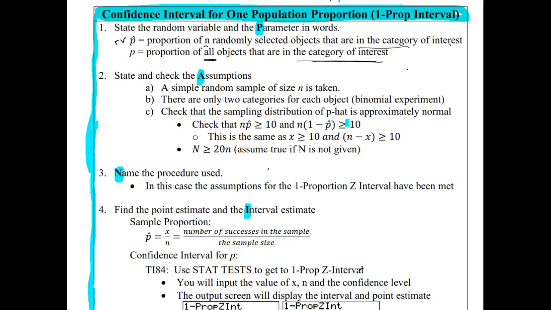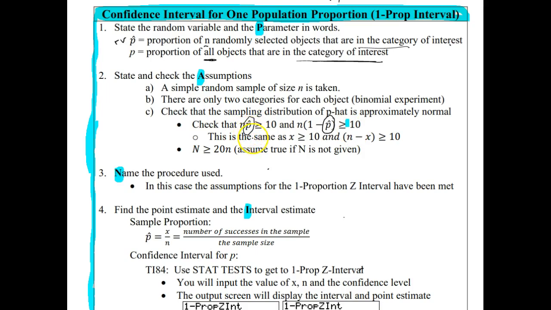Every one of these inferential procedures has its own set of assumptions, which will be on your cheat sheet. These are the same assumptions that we looked at in the last section, with the exception that now we don't know p anymore, so we're going to use p hat as a point estimate for p. So we can either check that n p hat is at least 10 and n times (1 minus p hat) is at least 10, or oftentimes we're not given the sample proportion.